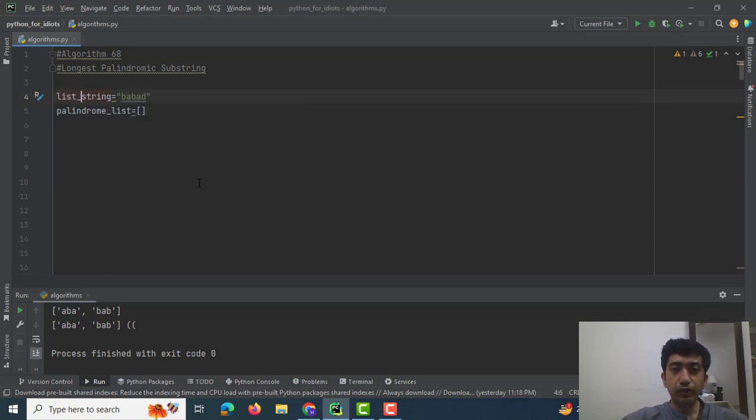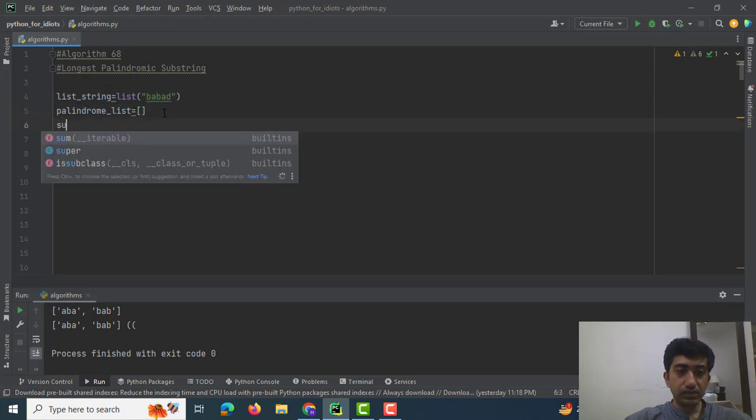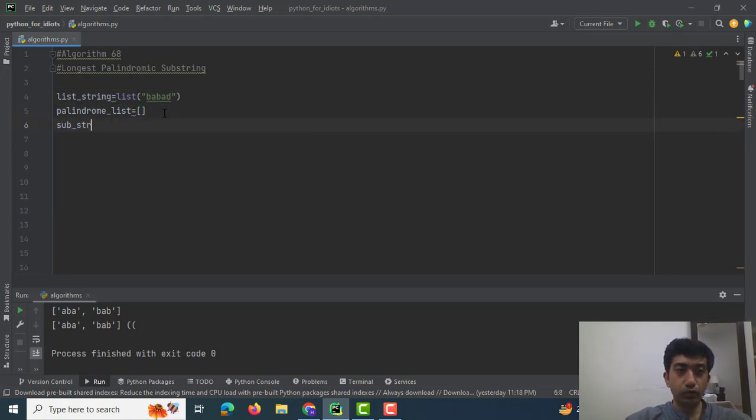I would be explaining to you why I would be using the pop function. Convert this string into a list. Now let me explain to you how the pseudocode would work.